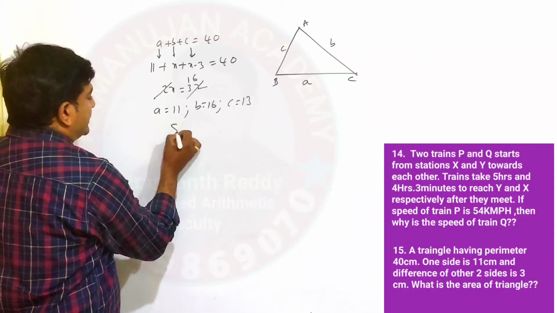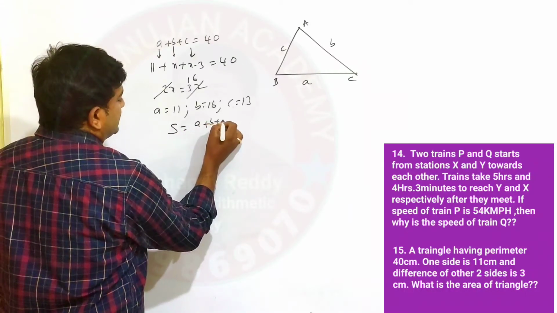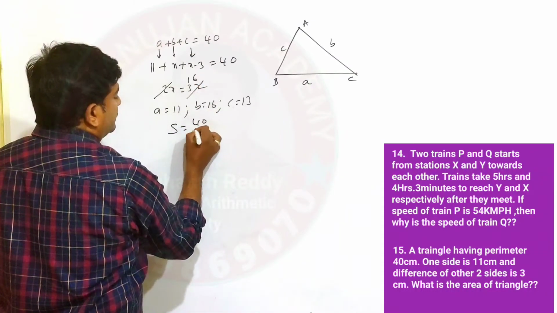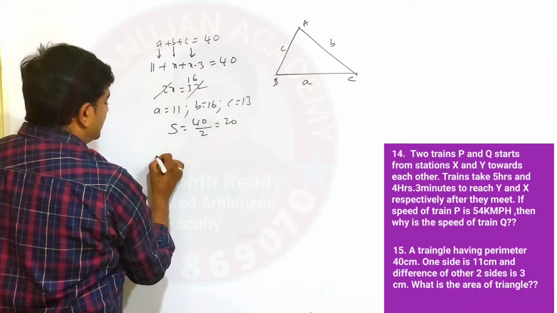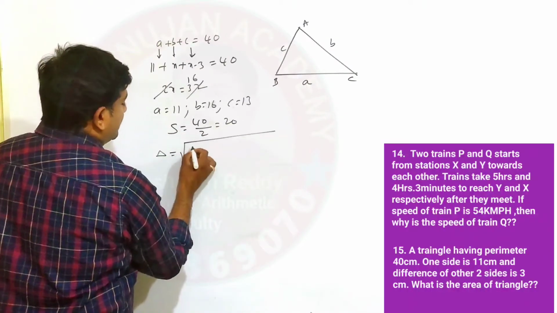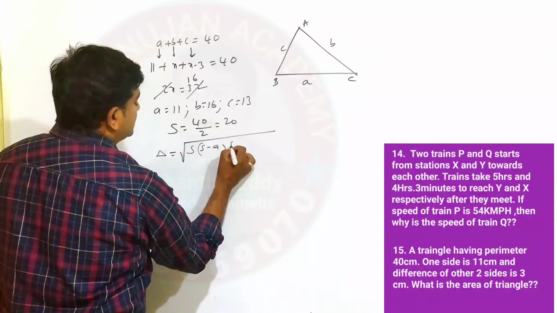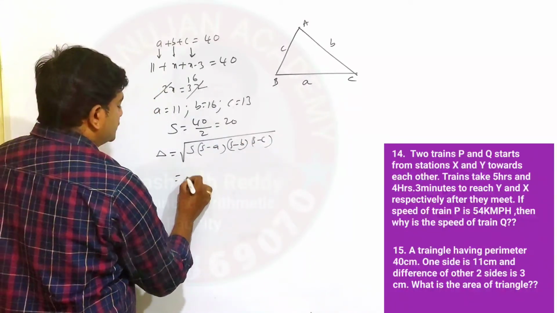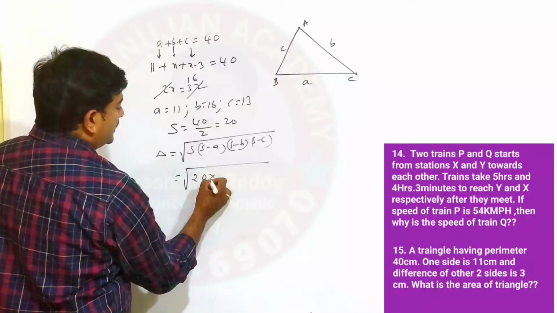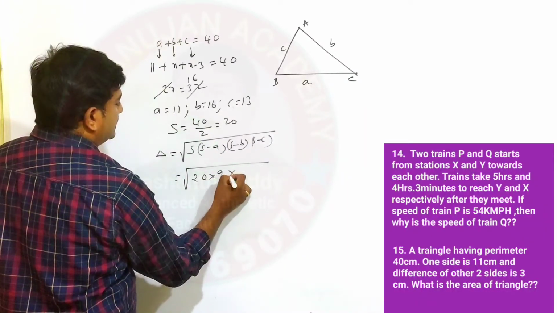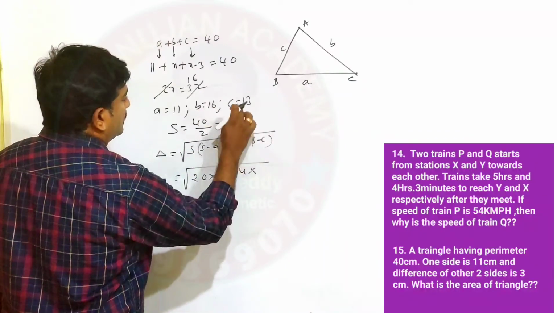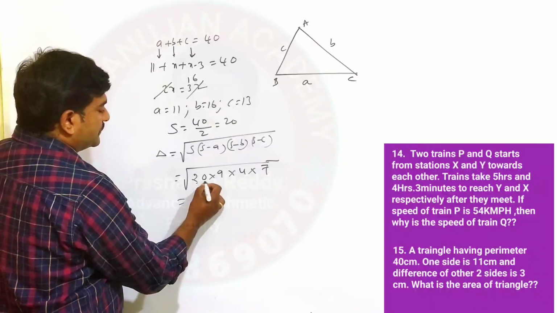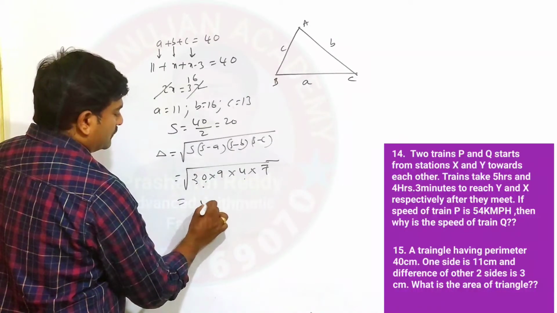For that, first you have to find S, the semi-perimeter. You need not find A plus B plus C by 2, I already know the A plus B plus C value, so 40 by 2 is 20. Therefore, the area of the triangle is the square root of S into (S minus A) into (S minus B) into (S minus C). Substituting, the square root of 20 into (20 minus 11, which is 9) into (20 minus 16, which is 4) into (20 minus 13, which is 7). Here 20 you can write as 4 into 5. So from the 4, a 2 will come out.